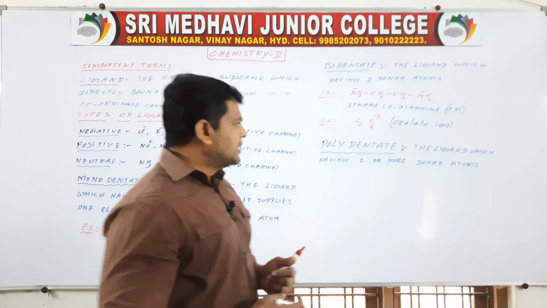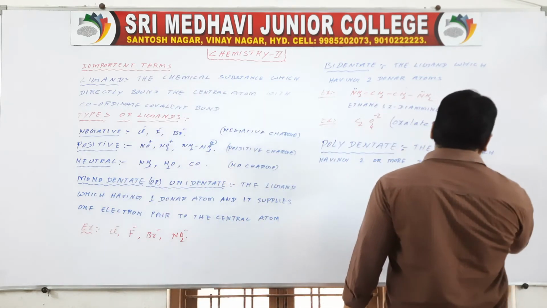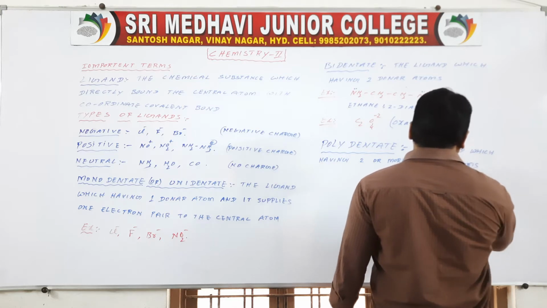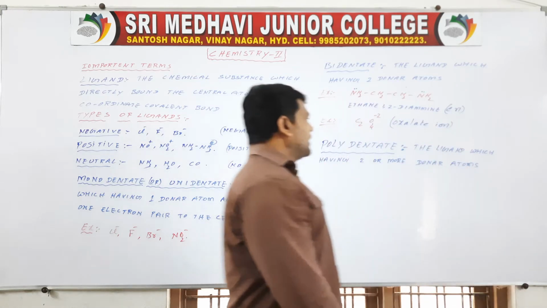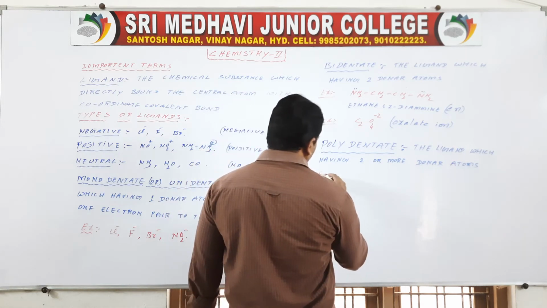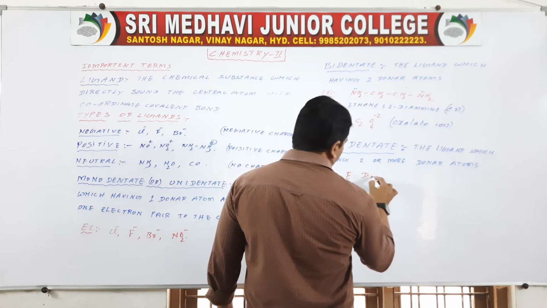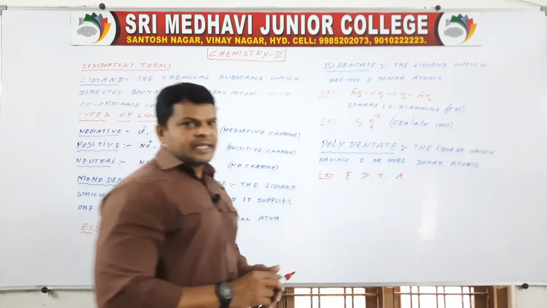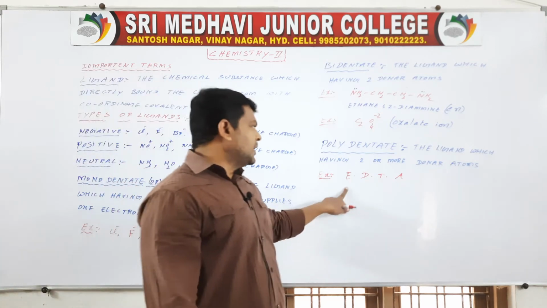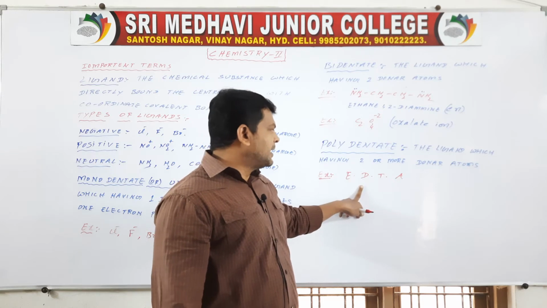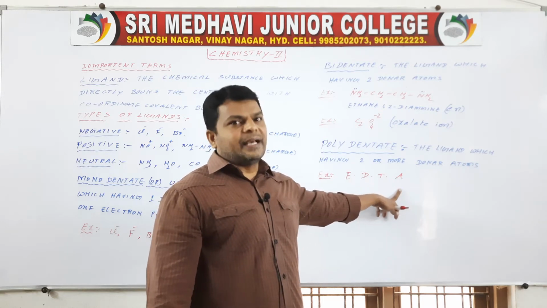Okay, see here, for example, EDTA is the example. EDTA means ethylenediamine tetraacetic acid.